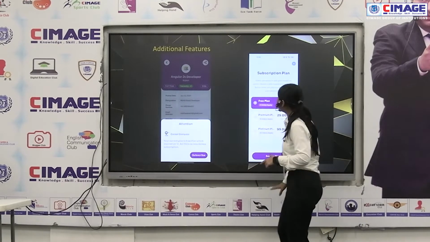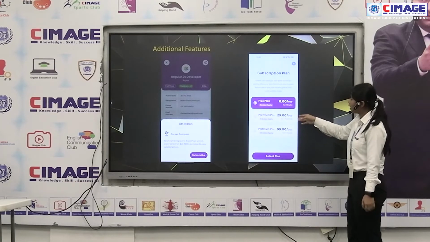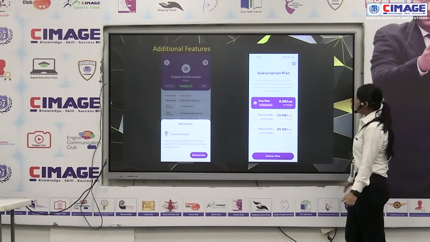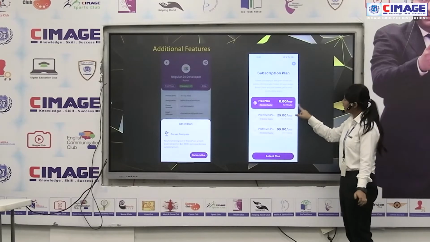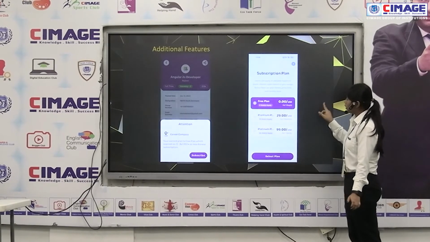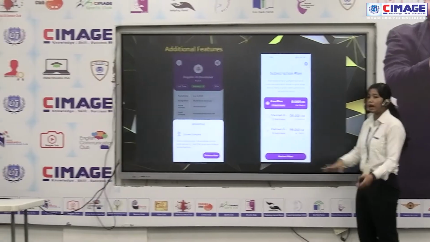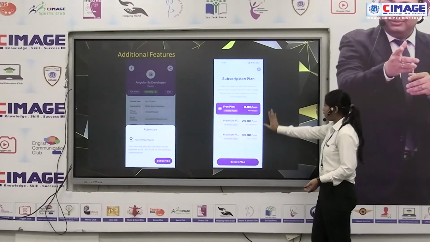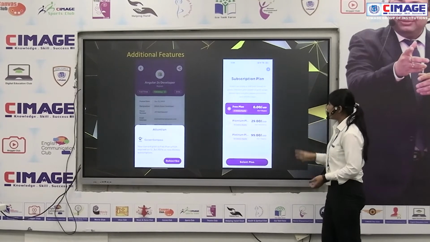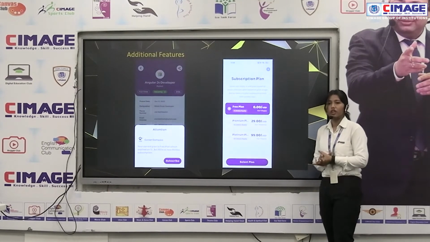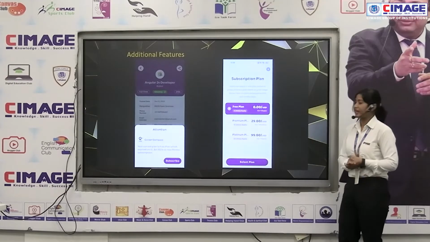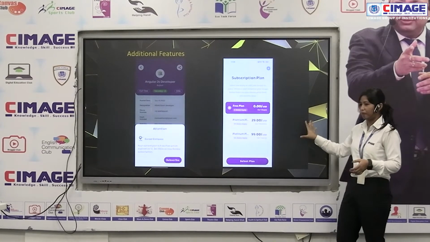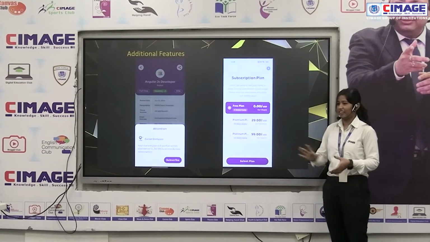So subscribe will contain three plans: free plan, premium, and platinum. By default we have the free plan, in which you find one or two jobs, and by paying some money we can take the premium or platinum plan. By clicking it we can get more opportunities for the particular job we are finding.